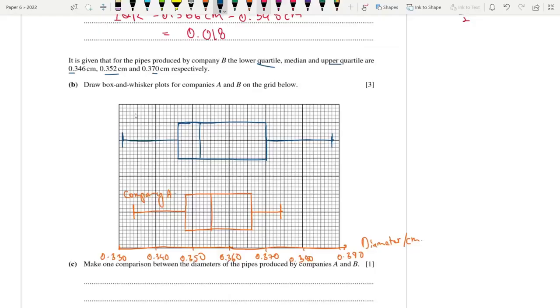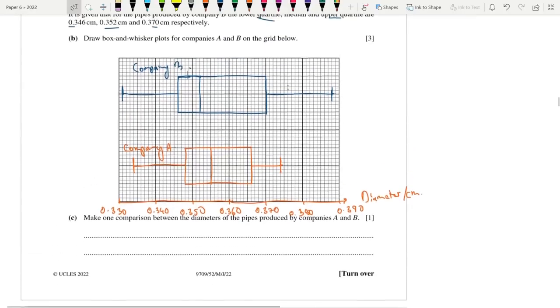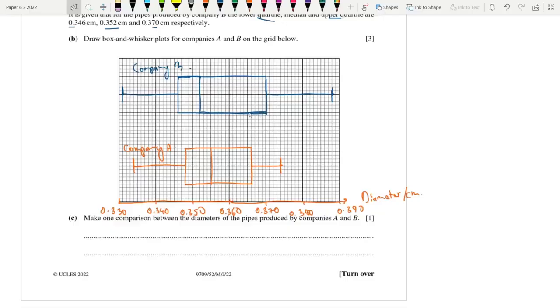Alright, so this is it for company B. Okay, so make a varied comparison. As you can see, the range is higher. Both the interquartile range as well as the range in total, the highest value minus the lowest value, is greater for company B. All right, so we could say that it's more spread out.